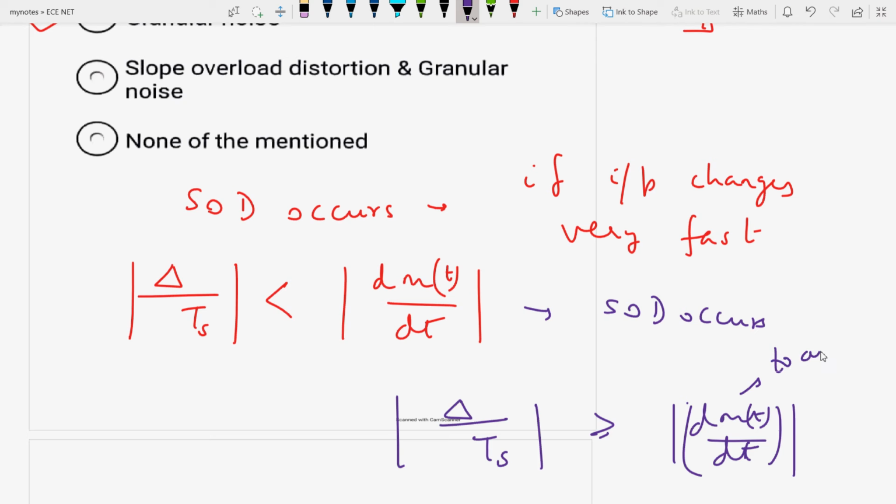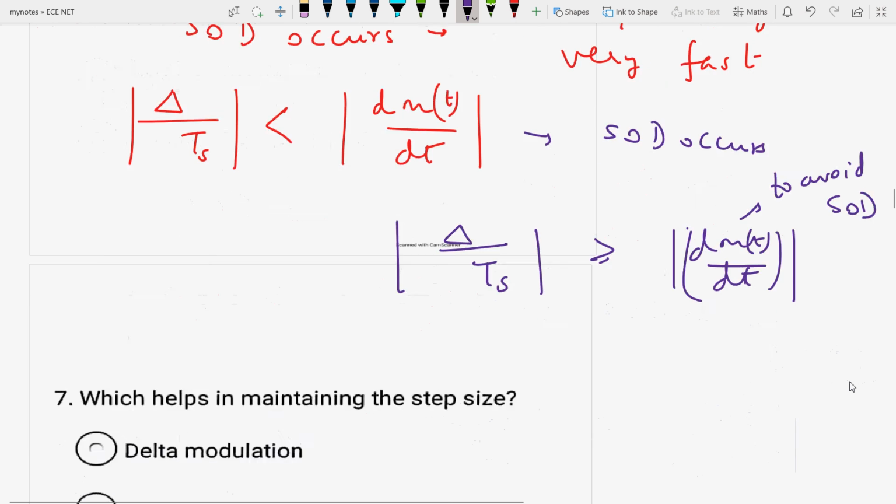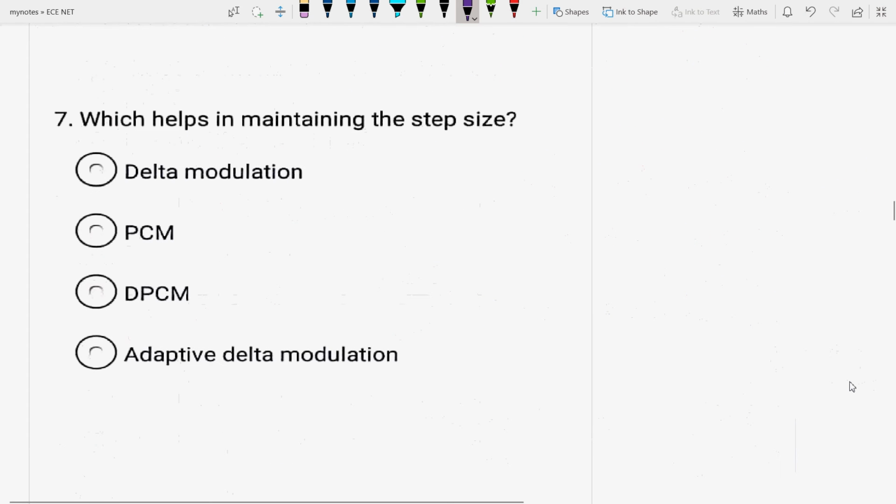Okay, now let's go to the next question. Which helps in maintaining the step size? Delta modulation, PCM, DPCM or ADM? See, adaptive means changing, it adapts. So ADM, adaptive delta modulation, helps in maintaining the step size.